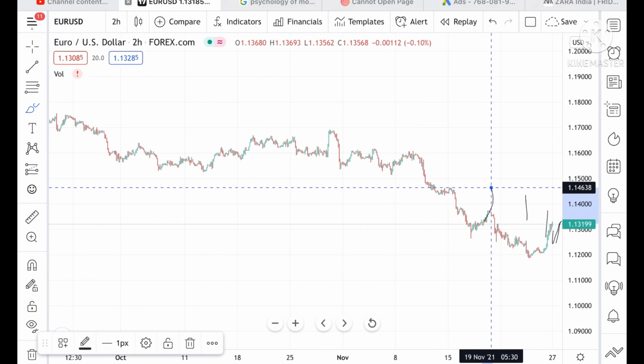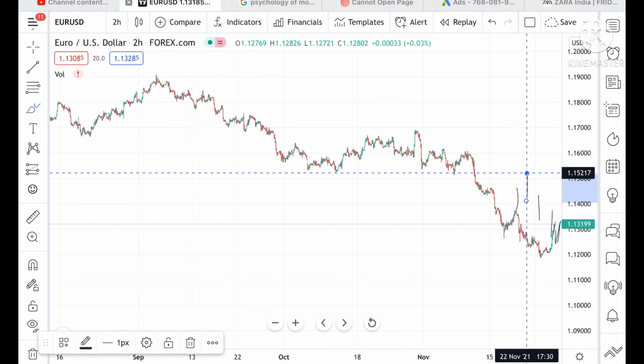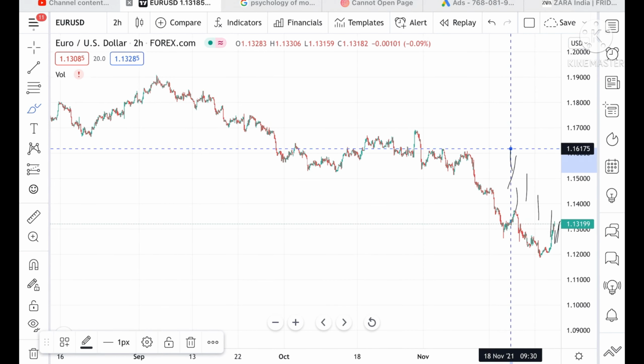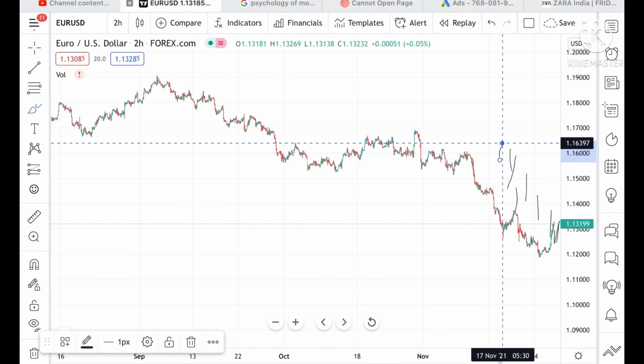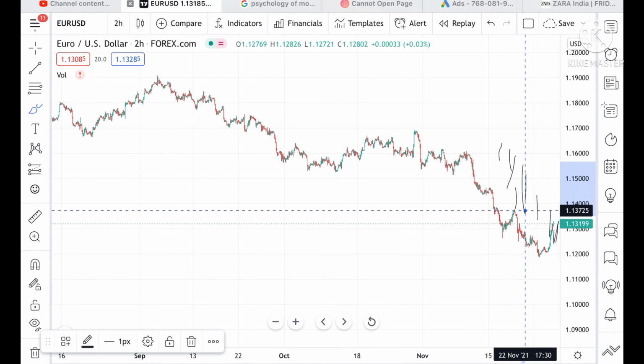If the price sustains this level, then we can see a level of 1.14638, and if the price sustains that level, then we can see a level of 1.15217, and from there a level of 1.15885. If the price sustains this level, then we can see a level of 1.16152, and from there a level of 1.16397, and then it can go further upside because all these levels are already tested.